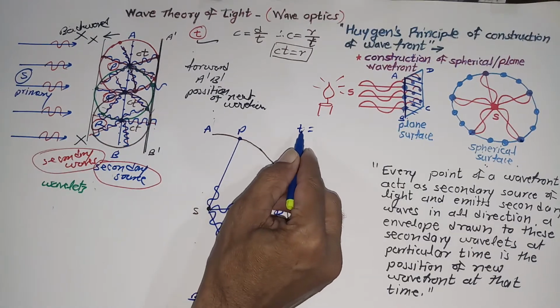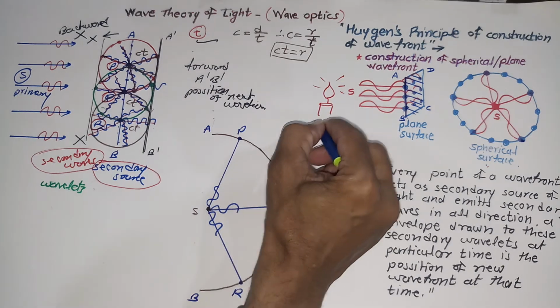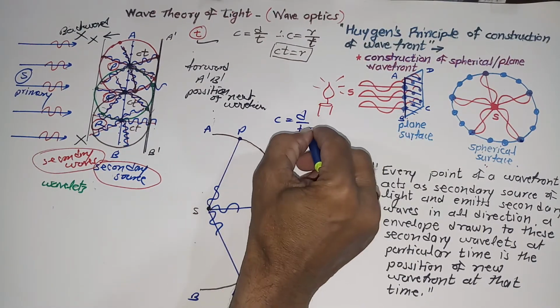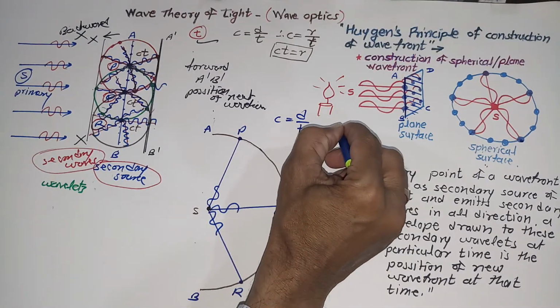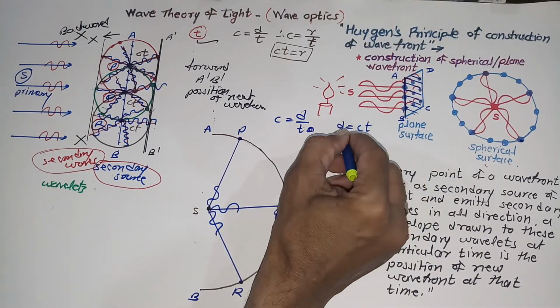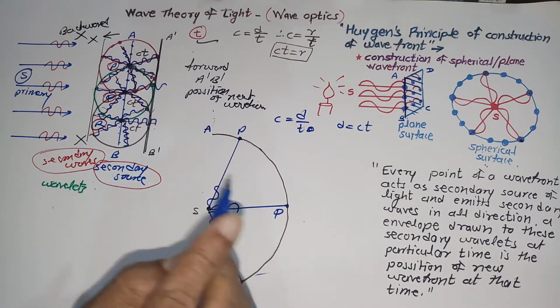As we know, velocity equals distance upon time. This is our relation, and keeping the distance d as equal to c into t, this is the distance covered by every secondary wave emitted by P, Q, R in all directions.